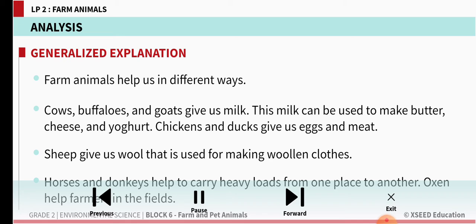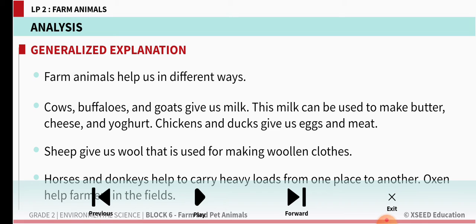By now you all know that farm animals help us in different ways. Cows, buffaloes and goats give us milk. This milk can be used to make butter, cheese and yogurt. Chickens and ducks give us eggs and meat. You all enjoyed curd and butter, cheese with bread and all, no children? So how are we able to get these all? Even paneer also from the milk. So how do we get the milk? Either from the cows or buffaloes. Even the goat's milk also is used in some parts. Even yak milk is also used in the hilly areas, children.